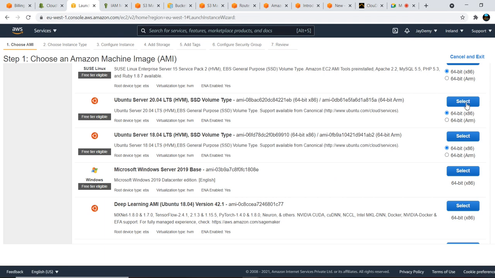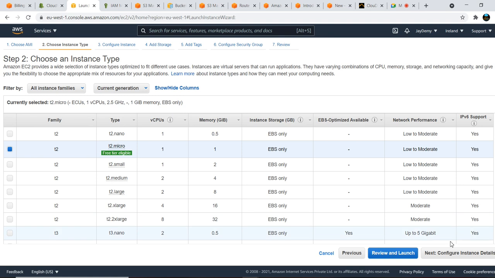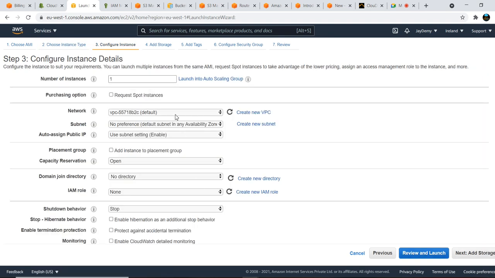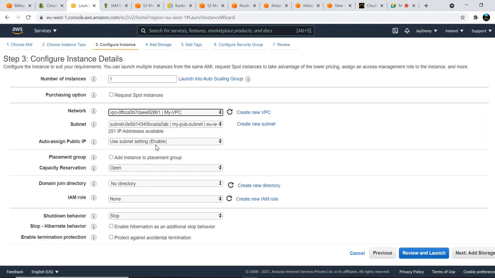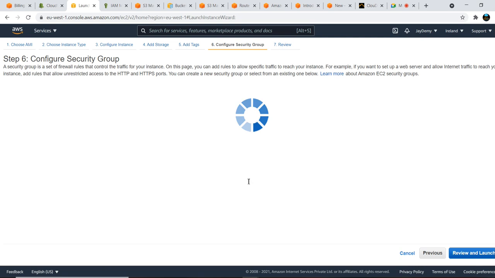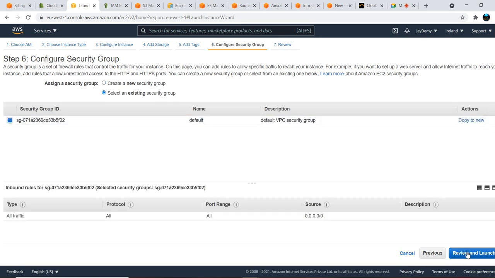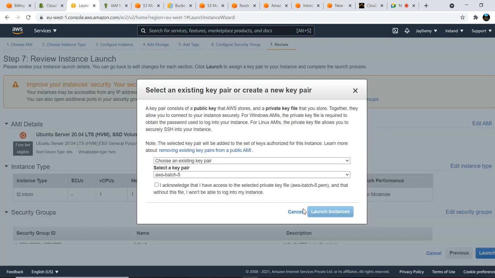We'll select Ubuntu. In this one there is no CLI by default. Choose a free tier eligible one and use our VPC only, not the default one. This IAM role is there, right? This one also we will discuss today, and how it takes effect. Next, add storage. Next, add tags, security group. Choose the existing security group. Review and launch. Just launch this.